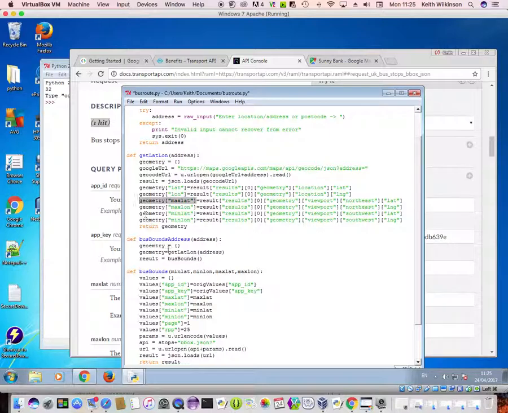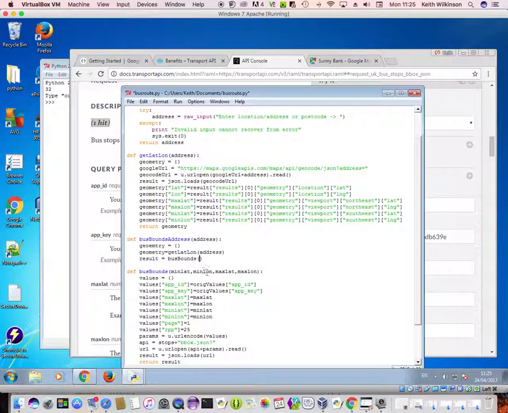Okay, so these are going to be returned when I call get lat long. These are going to be set, so I'm going to use them in my call to here.